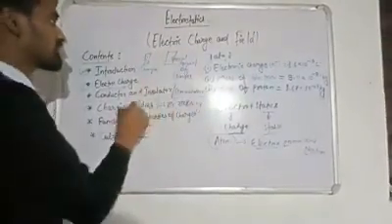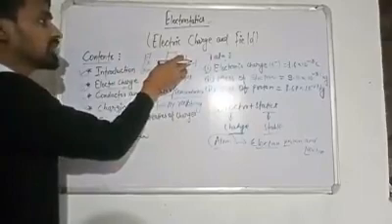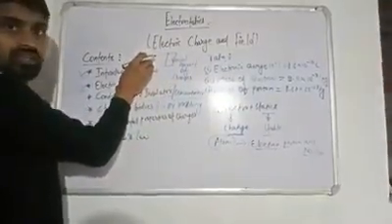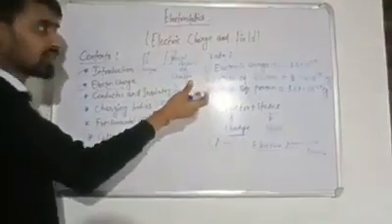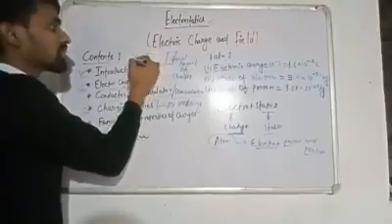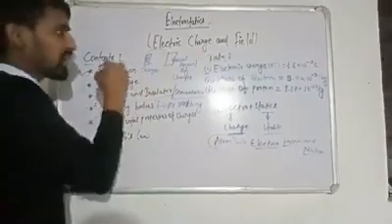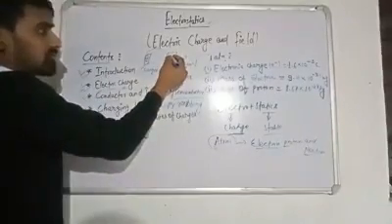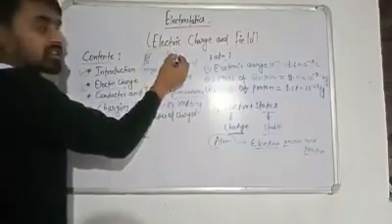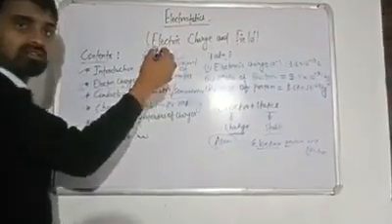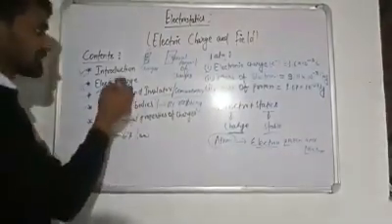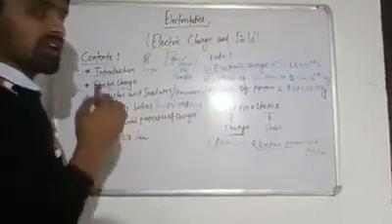Then how can we charge it? If this is the charged body, then we will take this uncharged body nearer to this charged body. Okay, and due to induction, this body will be charged. Why? Because a greater amount of electrons will try to come into this. Here the number of electrons and protons are the same, and if any amount of electrons goes in it, then it will be charged. So it is the second way to charge a body, and we call it charging bodies by induction.